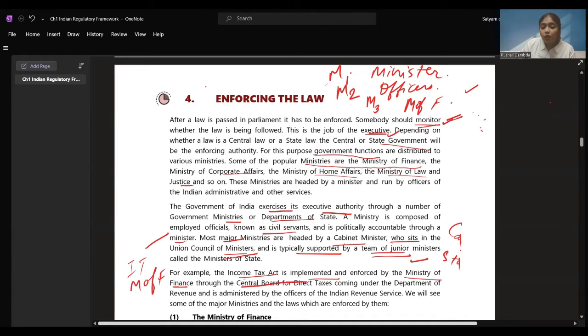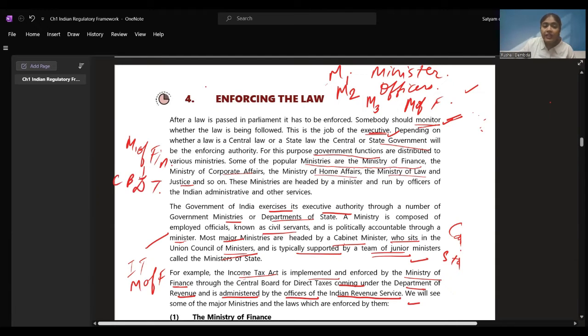Through the Central Board for Direct Taxes, coming under the Department of Revenue. Now, they are under the Department of Revenue and are administered by officers of the Indian Revenue Service. See, how the hierarchy works is, they are under the Ministry of Finance, right? Below this, the Income Tax Act is governed under the Ministry of Finance through CBDT, the Central Board of Direct Taxes.